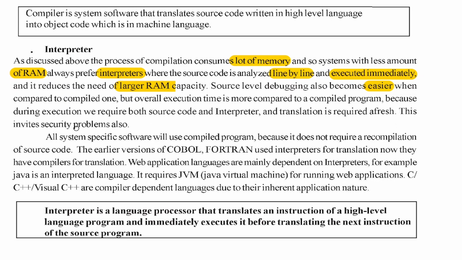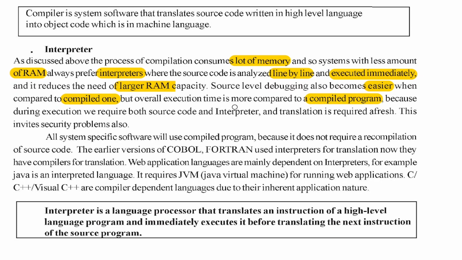When you compare to the compiled one, source level debugging becomes easier with the interpreter. The compiled one, as I have already told, produces the entire thing, and then if there is an error, we have to come back. With the interpreter it's easier, it is done right there. Compilation and execution take place at the same time in this kind of interpreter. But overall execution time is more compared to the compiled program, because line by line it takes time.